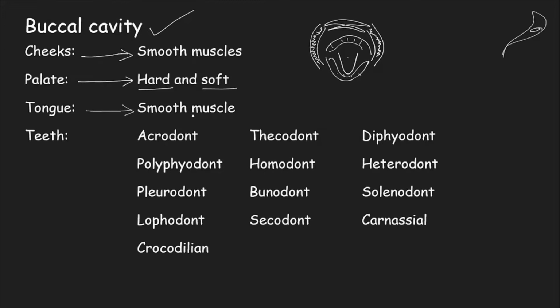The next part present in the buccal cavity is a set of dentition, which includes teeth of different types. Now you can see some terms here like acrodont, thecodont, diphyodont, polyphyodont, homodont, heterodont, pleurodont, bunodont, selenodont, lophodont, secodont, carnassial, and crocodilian. So what are these? So many terms. We have just studied what thecodont is. Human teeth are said to be thecodont, diphyodont, and heterodont. Now what about the others? We shall come to that one by one.